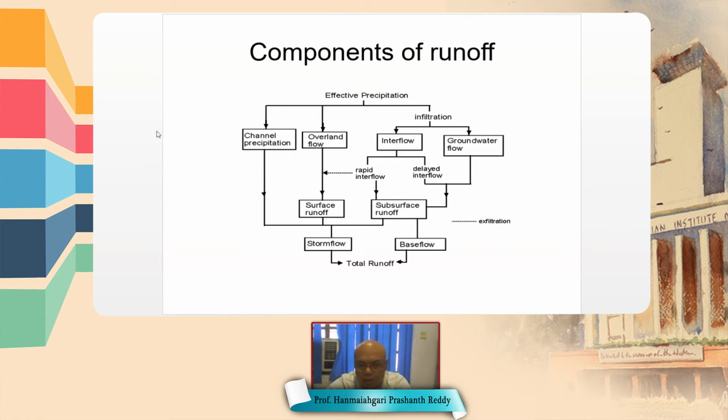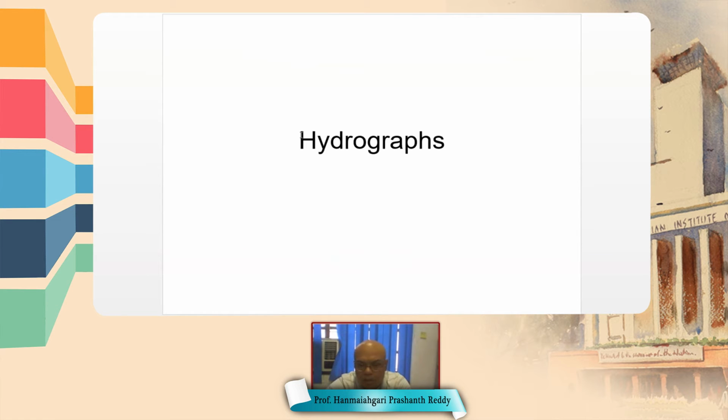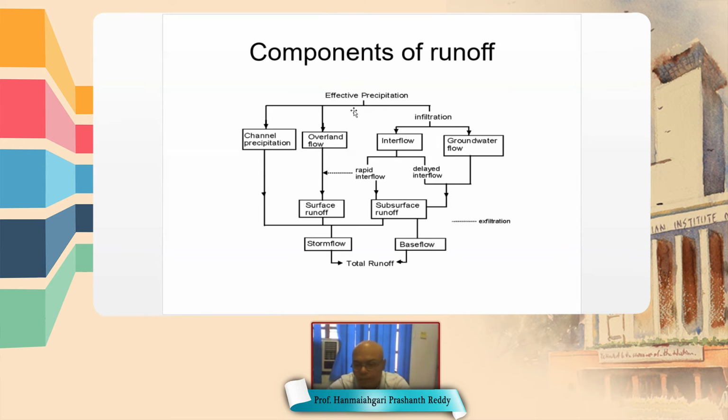Before that, because the hydrograph represents only runoff, we'll discuss what are the components contributing to the runoff.